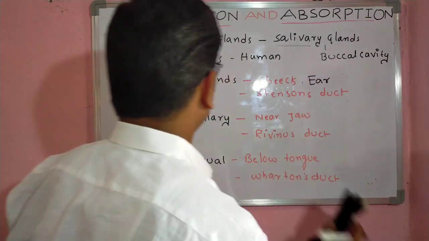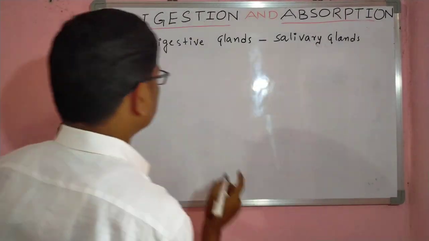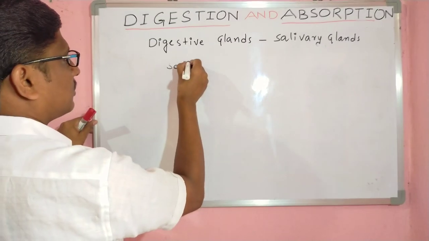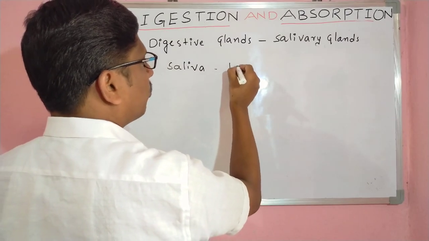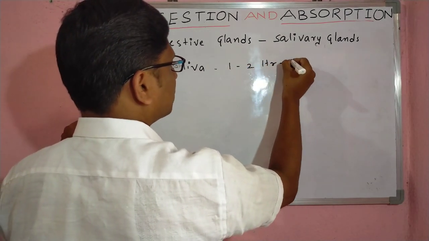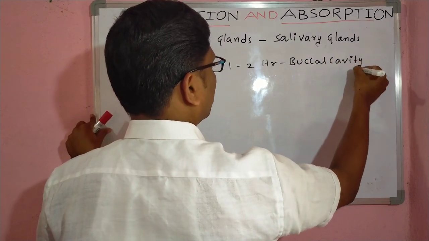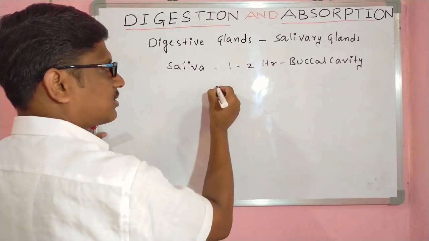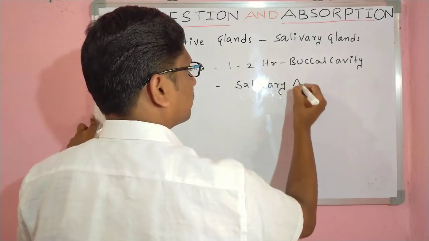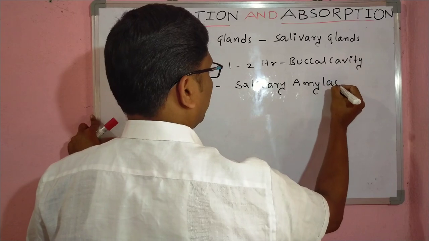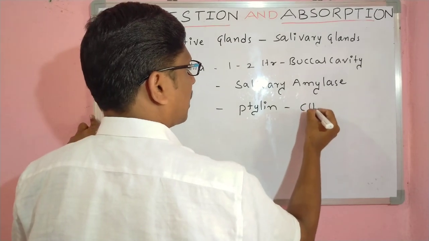These glands secrete a chemical substance called saliva. About 1 to 2 liters of saliva is secreted per day into the buccal cavity. This saliva contains a specific enzyme called salivary amylase, scientifically also called ptyalin. It helps to digest carbohydrates.